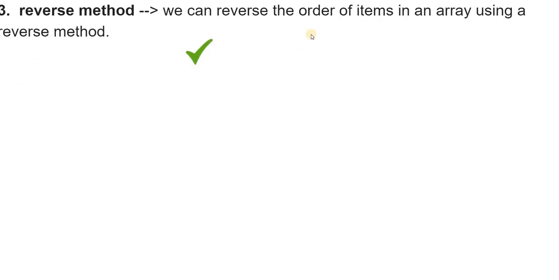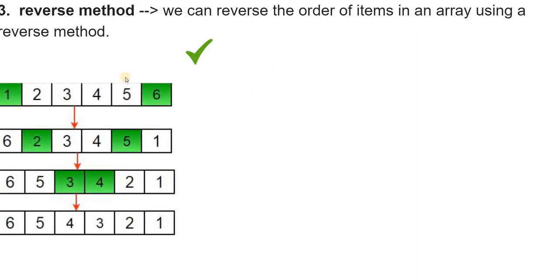Okay, next is the reverse method. We can reverse the order of items in an array using the reverse method. So this is how the reverse method looks like. 1, 2, 3, 4, 5, 6: 6 comes over to the left and 1 goes there. Like that, all will be followed.